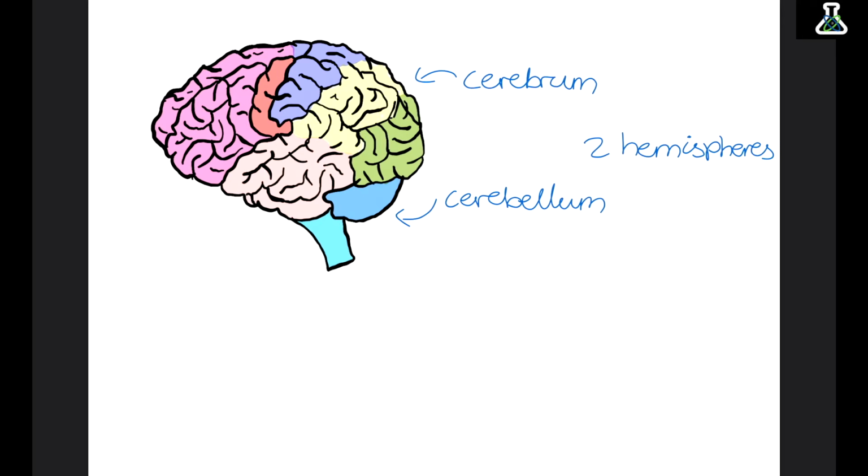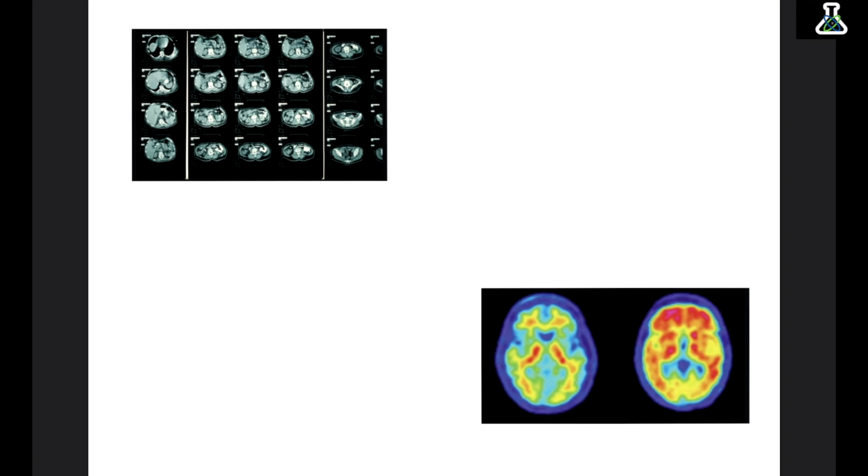And then at the bottom of the brain we have the brainstem or the medulla oblongata, which is responsible for our unconscious processes such as breathing or controlling our heart rate. So the brain is trapped inside of our skull, so it's really hard to access it to either look at it or treat it for problems. We need to use scans to be able to get an idea of what's going on inside the brain.